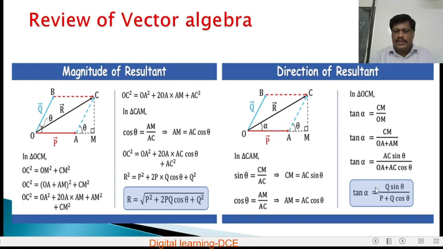Tan alpha is equal to Q sin theta over P plus Q cos theta, which gives the direction of the resultant, that is, the angle at which the resultant acts with respect to vector P. So this is alpha. That is, tan alpha is equal to Q sin theta over P plus Q cos theta gives the direction of the resultant, and the other equation gives the magnitude of the resultant.